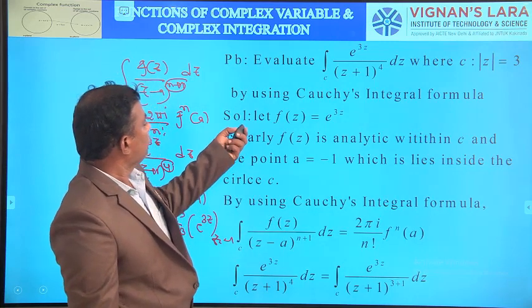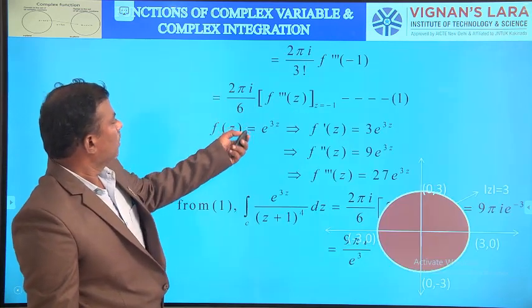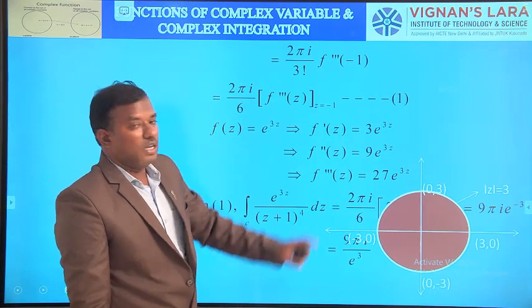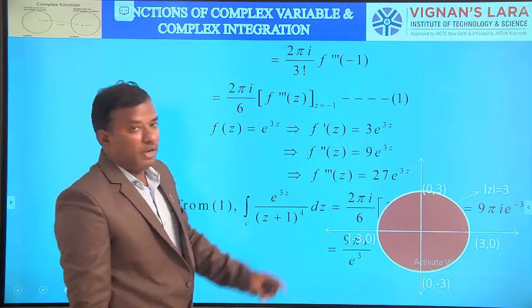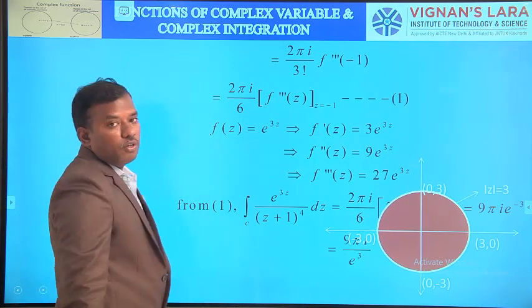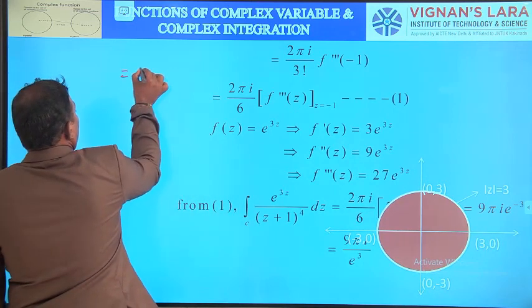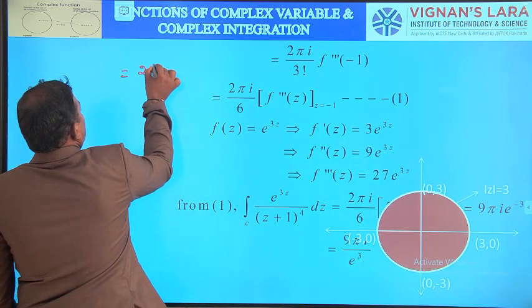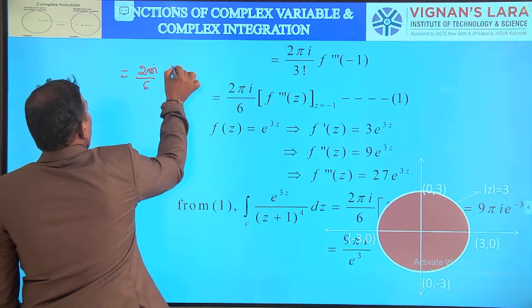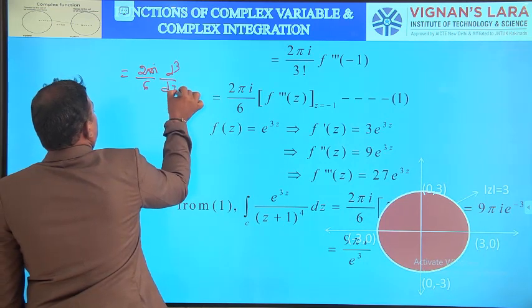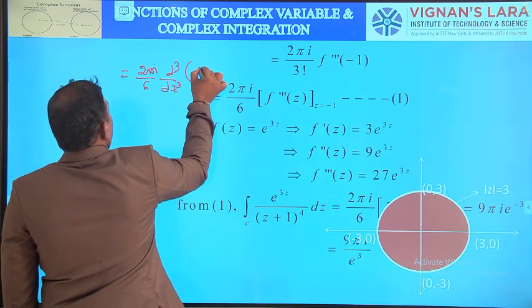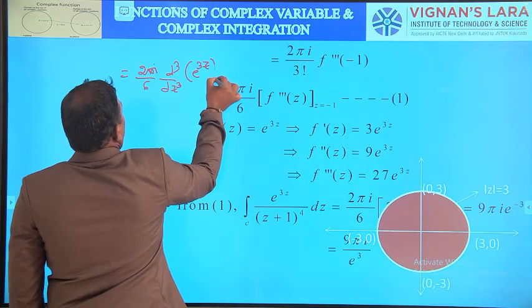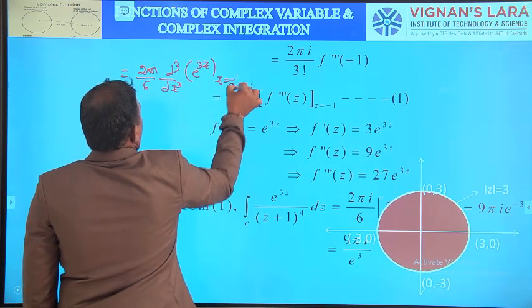Then 2 pi i by 3 factorial f triple dash of minus 1. F triple dash of minus 1 means the third derivative, so the final value is 2 pi i by 6 into d cube by dz cube of e power 3z at z equal to minus 1.